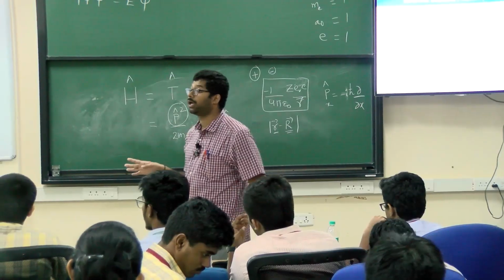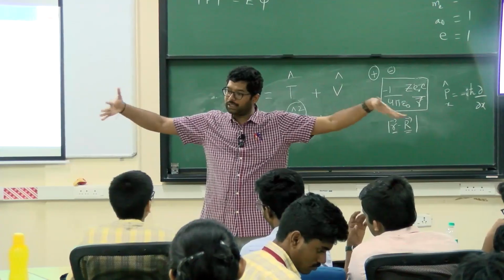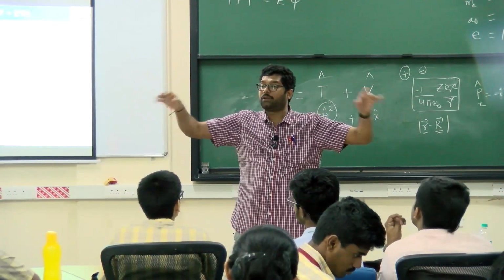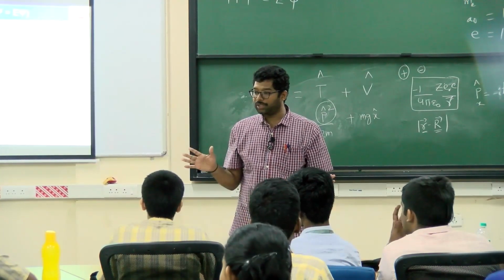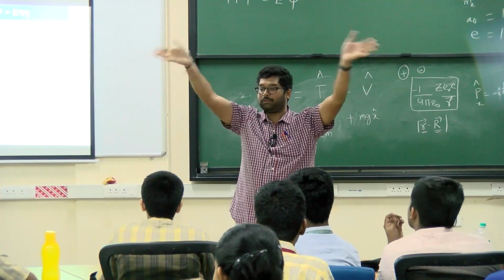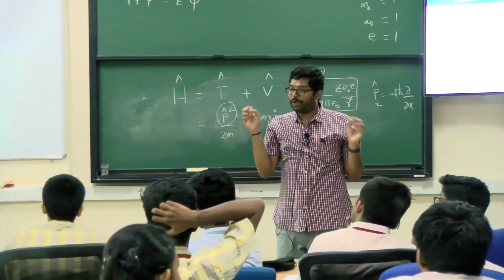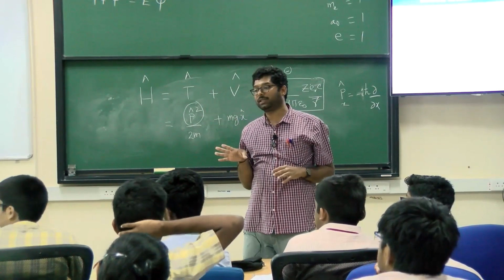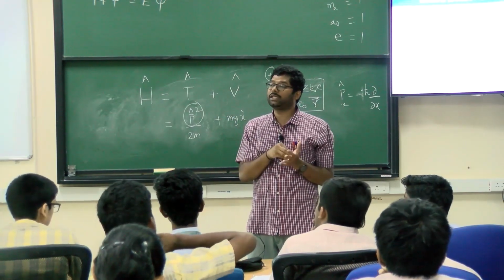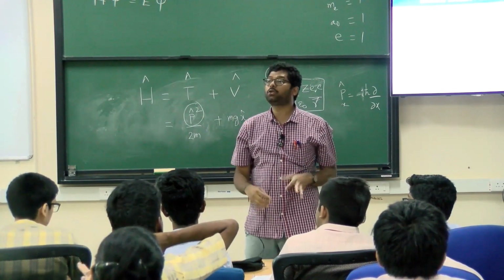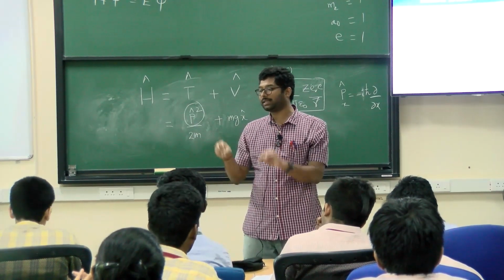You are identifying the possible states that you can measure. The wave function is always in a superposition. It will come to a specific state only when you measure. If you are not measuring, the wave function is there somewhere, and in what state or what it is doing, we don't know. When you want to know the state of the system, you have to do the measurement. The moment you measure, you are forcing the system to come down to something, and what it comes to is one of the eigenstates.